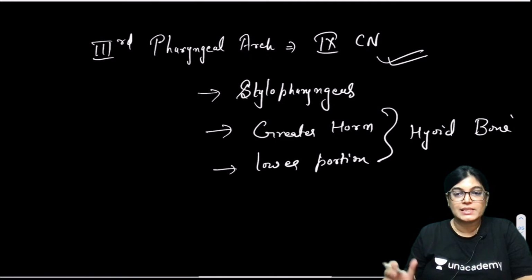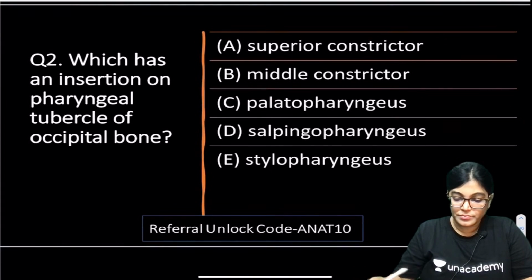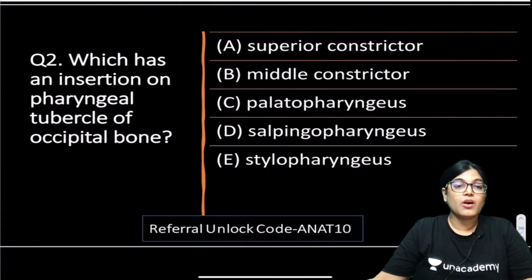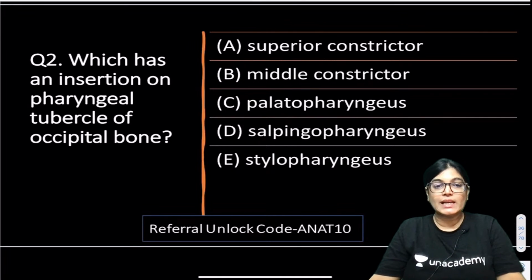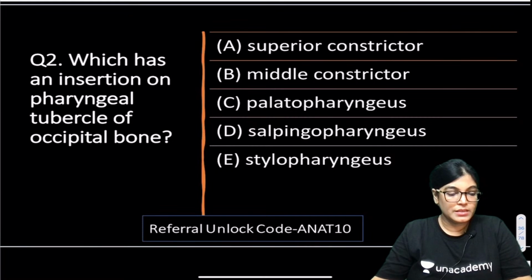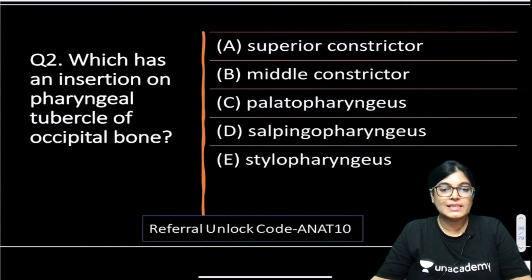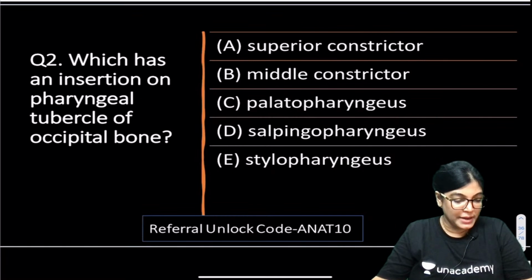So let's move directly to the second MCQ. Which of the following muscles has an insertion on the pharyngeal tubercle of the occipital bone? Mark the correct answer. Five options are there. A is superior constrictor, B is middle constrictor, C is palatopharyngeus, D is salpingopharyngeus, E is stylopharyngeus. Your time starts now. Take your time.